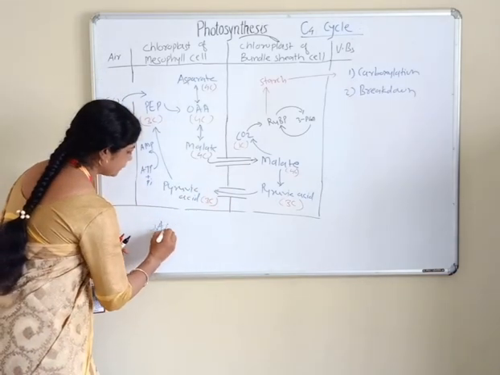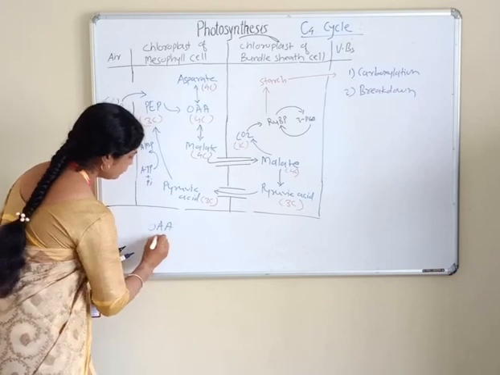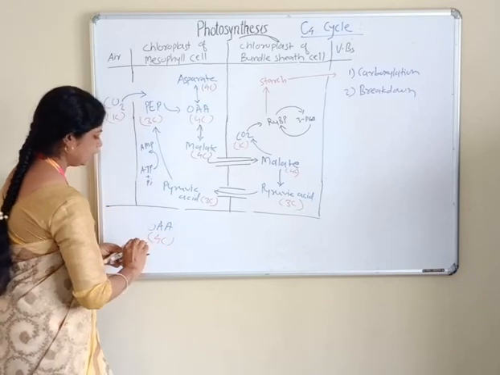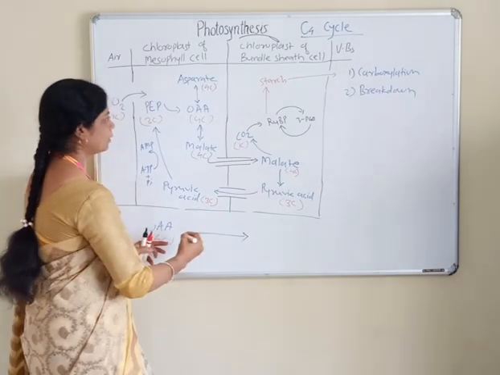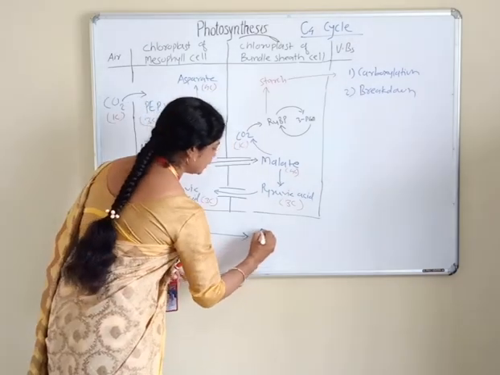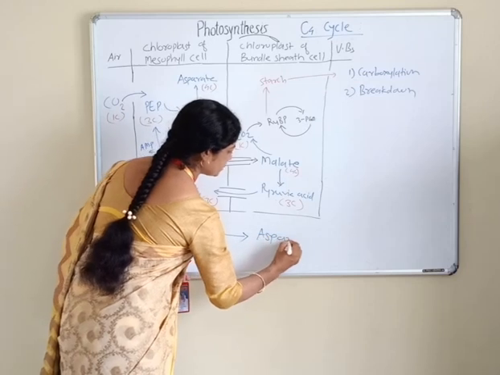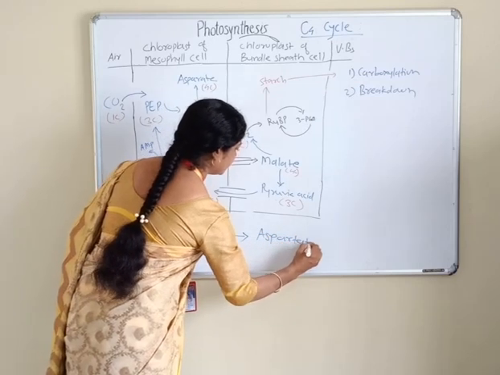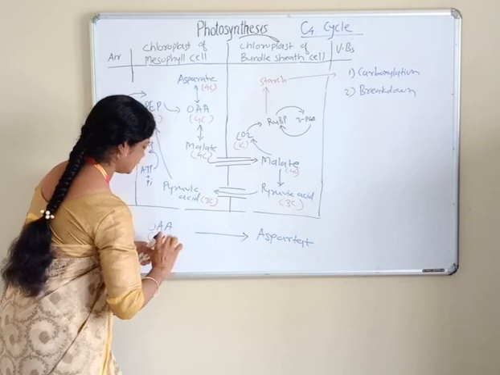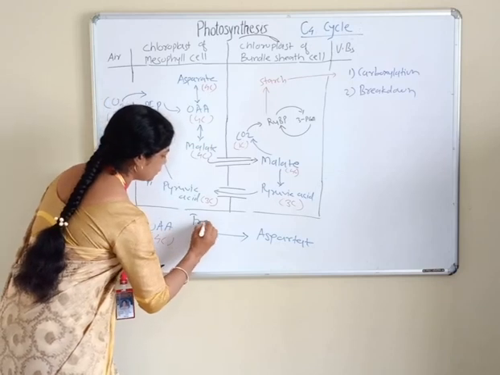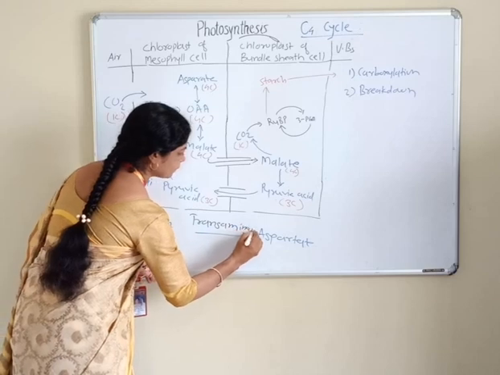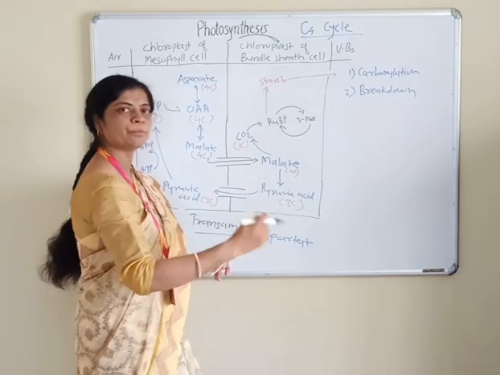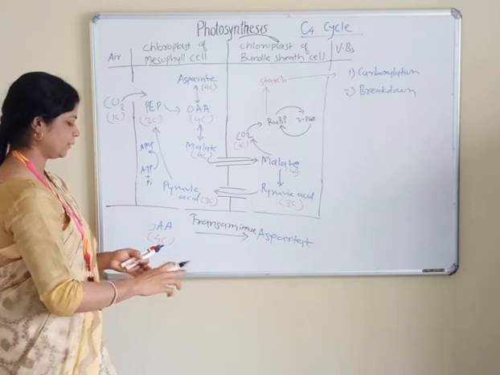Oxaloacetic acid has 4 carbon. If aspartate is formed, in the presence of the enzyme transaminase, afterwards it goes to the formation of alanine and other amino acids.